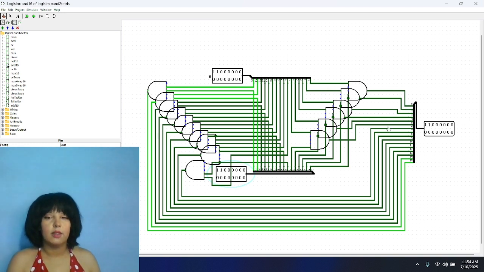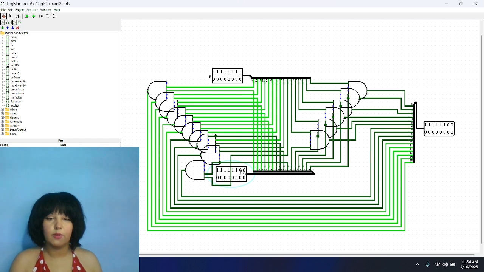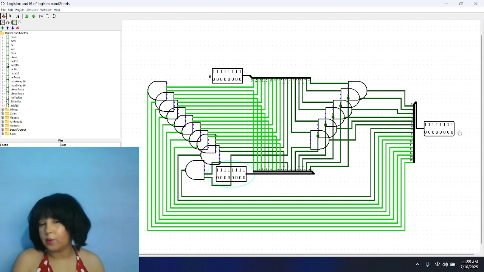And that way, if we do this throughout all the inputs of the first half, then all the outputs of the first half will be 1, 1, 1, 1, 1. So this way we have built the And16.